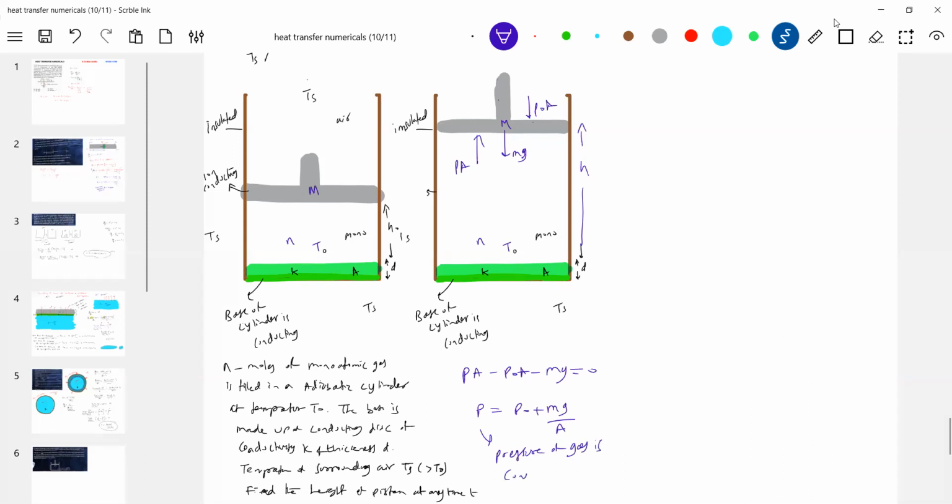The pressure of the gas is constant. So therefore the gas undergoes an isobaric process. Okay, this is a very important conclusion.